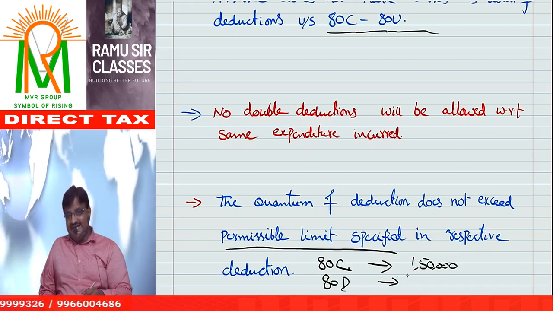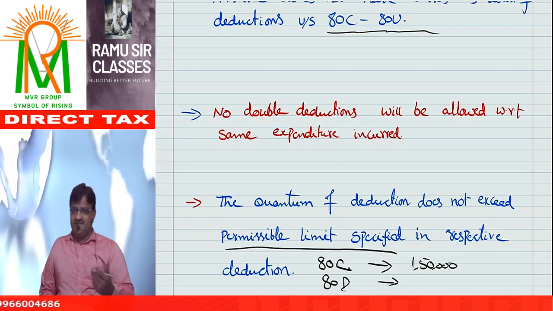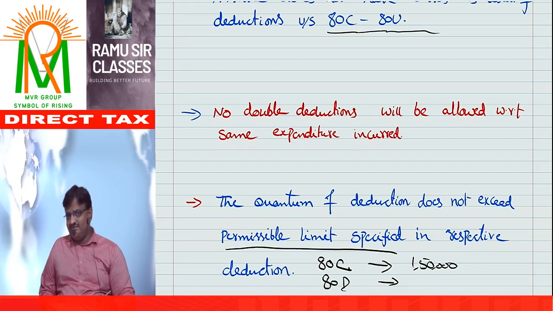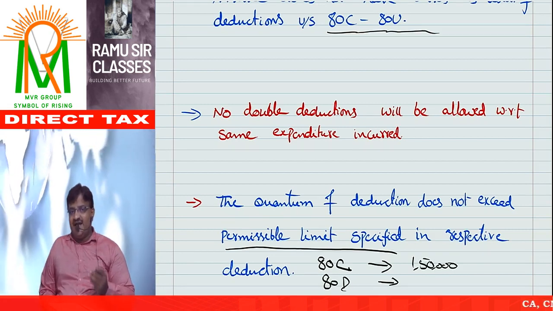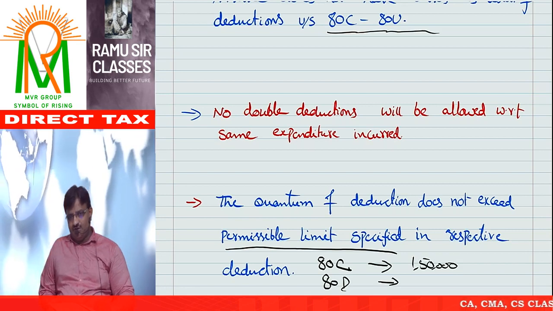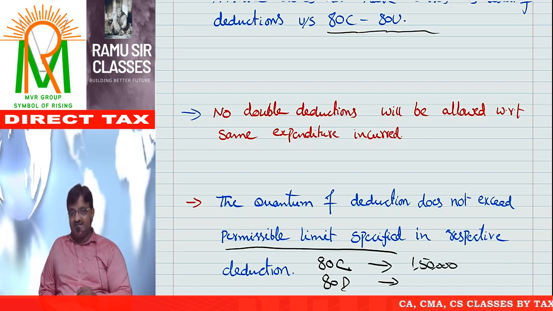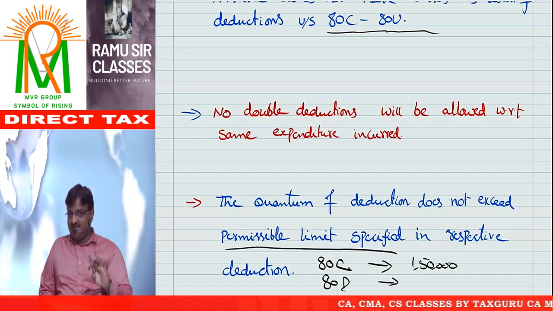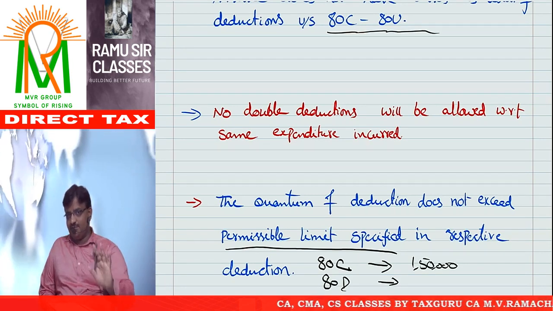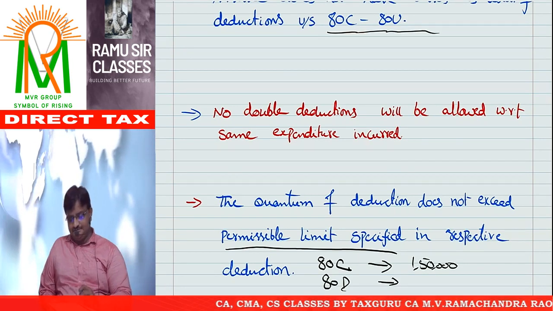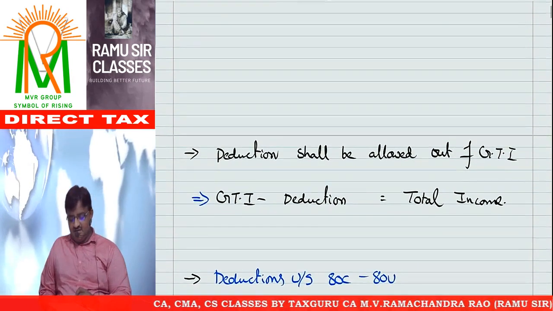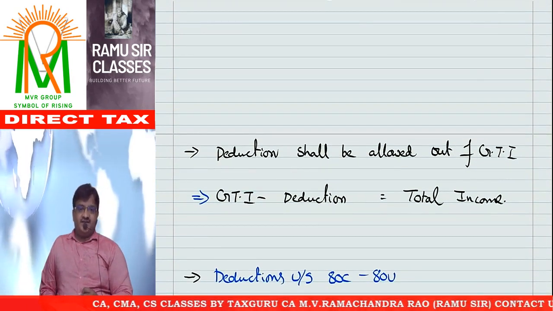So in 80C, maximum 1,50,000. That's all. You can claim 1,50,000 in the worst case. You cannot claim more than 1,50,000. So the quantum of deduction does not exceed the specified limit in the particular provision. Okay, next point: how much is the deduction?